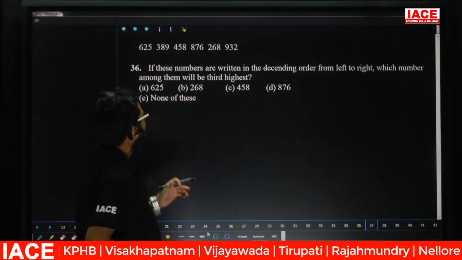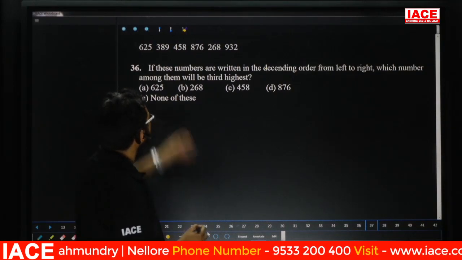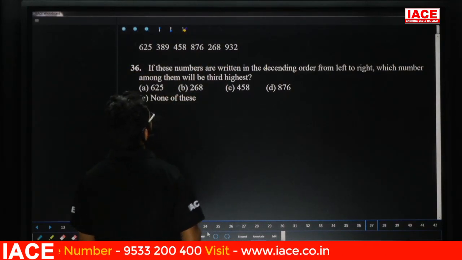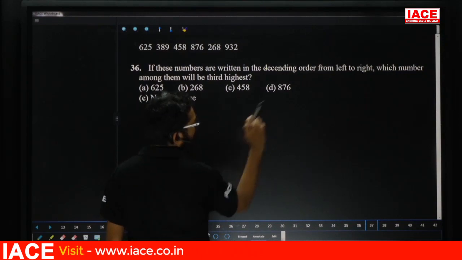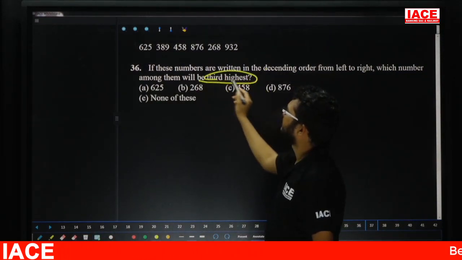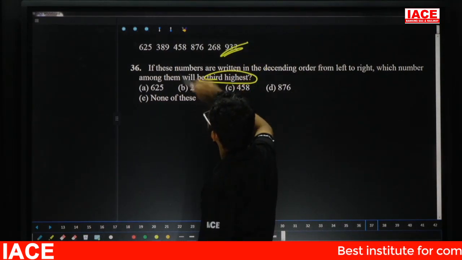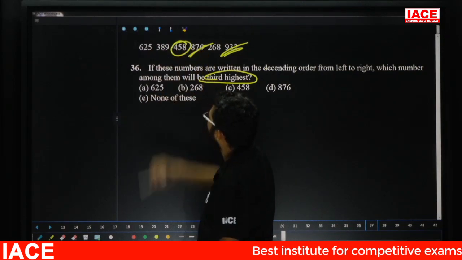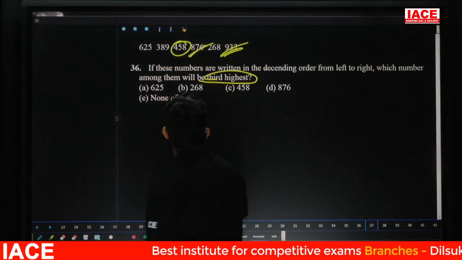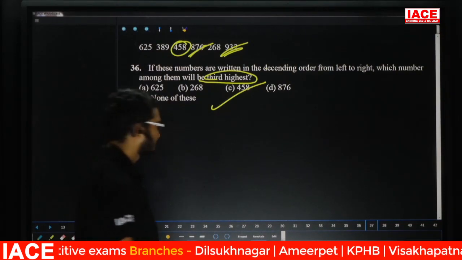Question number 36. If these numbers are written in the descending order from left to right, then which number among them will be the third highest? First highest is what? Friends, check here, 932. Second highest is what? 876. Third highest is what? 458. Answer is what? Option C. Question number 36, the answer is option C.